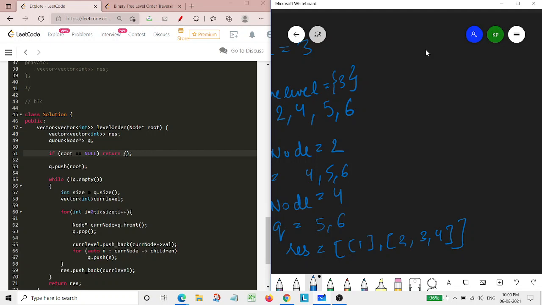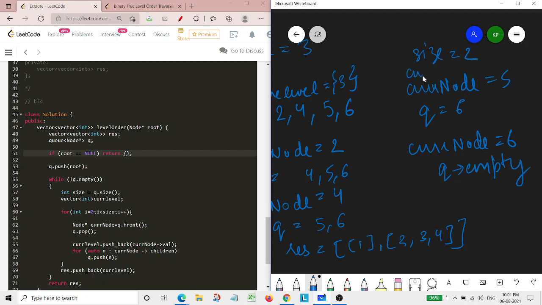Now our queue is having size 2, so now the size equals 2, so our loop will run 2 times. So presently our current node will simply become 5, and it will check whether it has any children, it doesn't, so our queue will be remaining as 6 only. Now next our current node becomes 6, so at this point it will check for its children, and it doesn't have any children, so at this point the queue becomes empty.